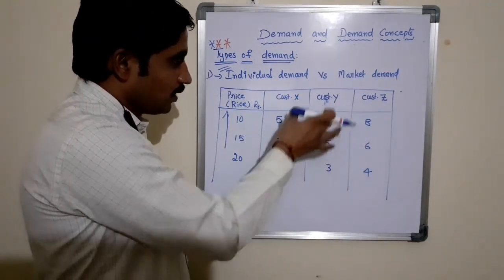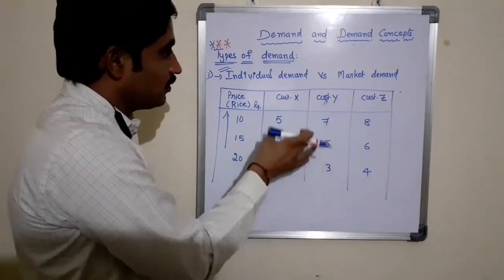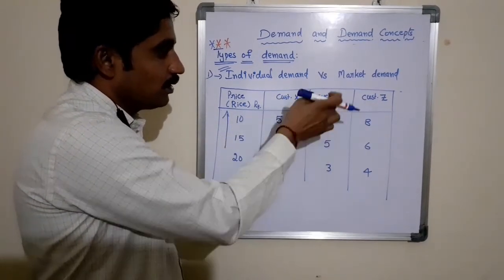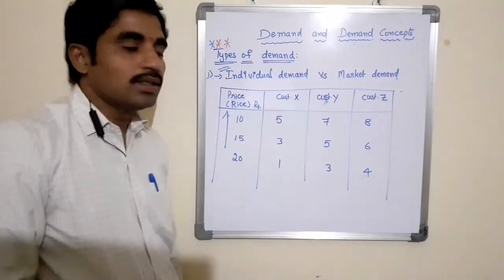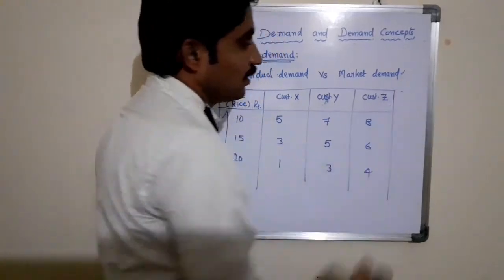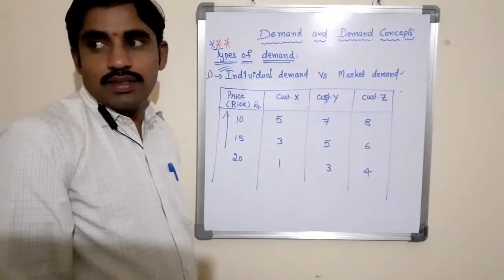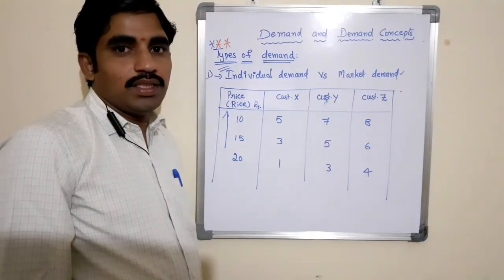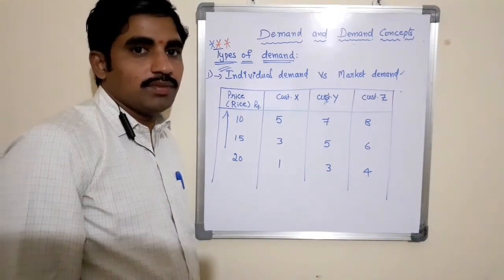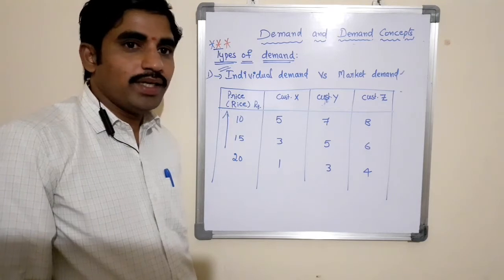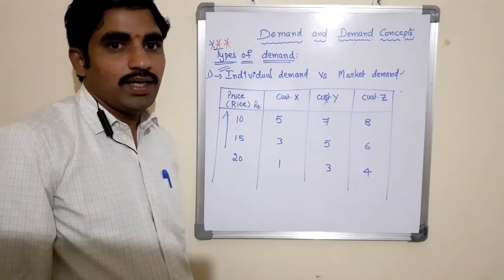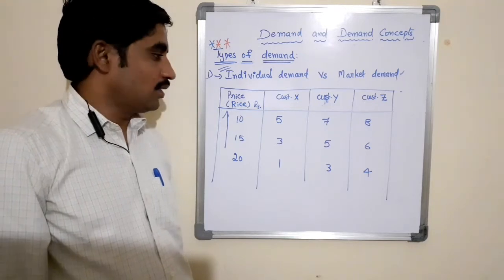Individually, the demand for rice with respect to the different customers is known as individual demand. Whereas market demand is the aggregate of individual demands of all the customers or consumers of a product over a period of time at a specific price, while other factors are constant.